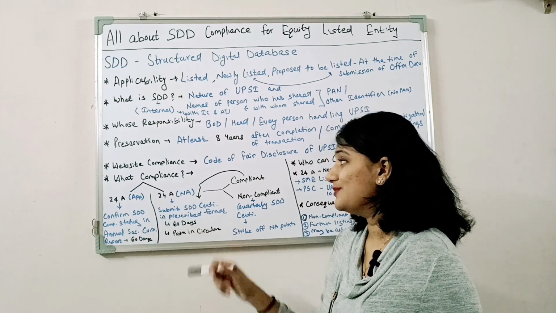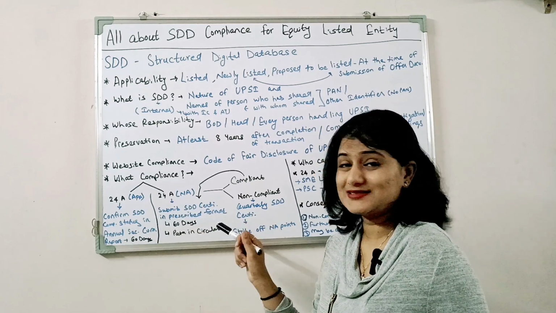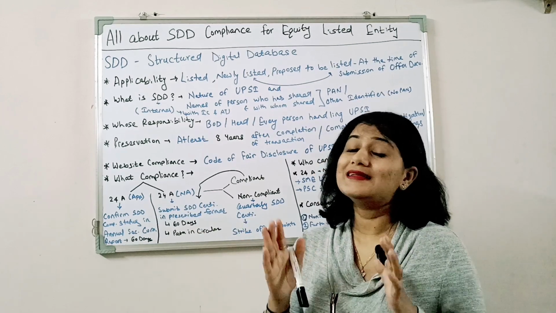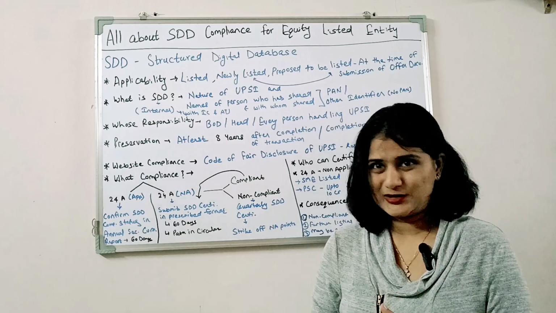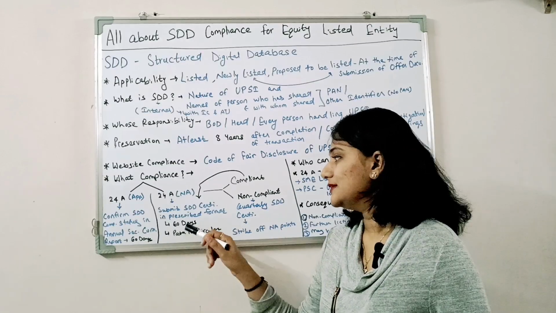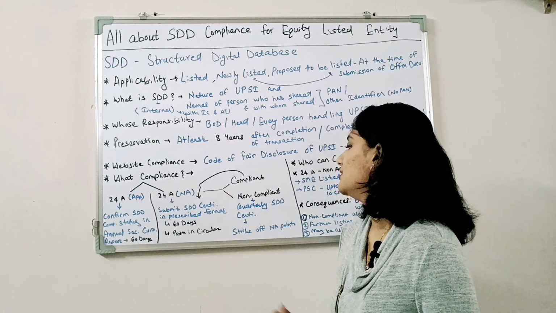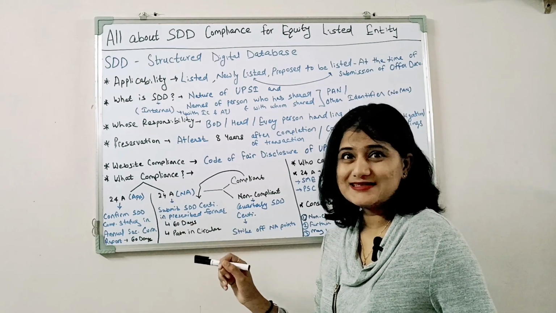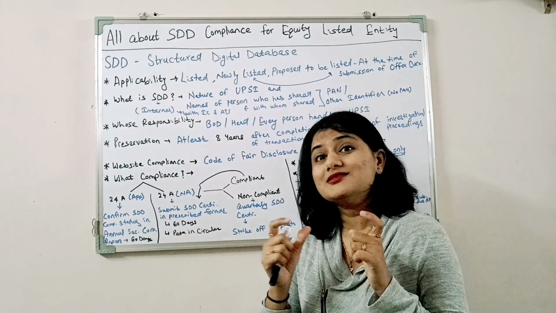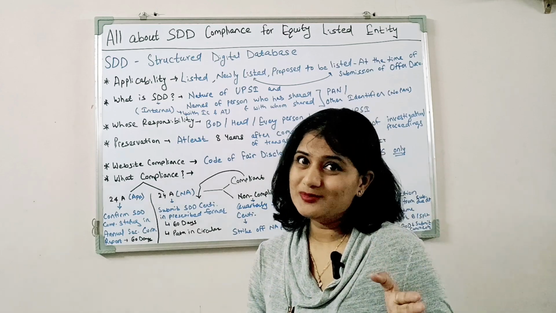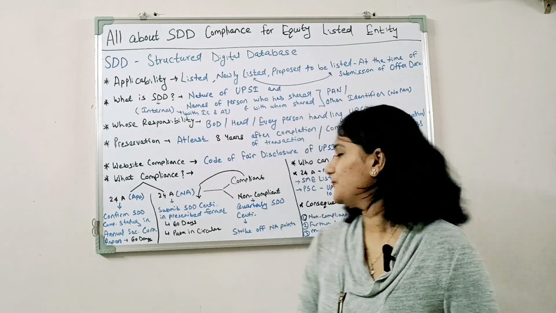Now, in case 24A is not applicable and such a company is compliant with the SDD compliance requirement, such company has to submit the SDD certificate in the prescribed form. The prescribed format is given along with the circular. The timeline is within 60 days from the end of the financial year. And where this SDD certificate is required to be uploaded, the path is mentioned in the particular BSE and NSE circular.